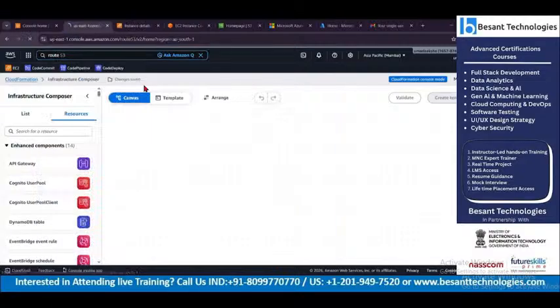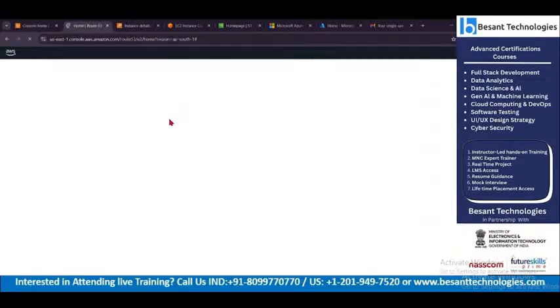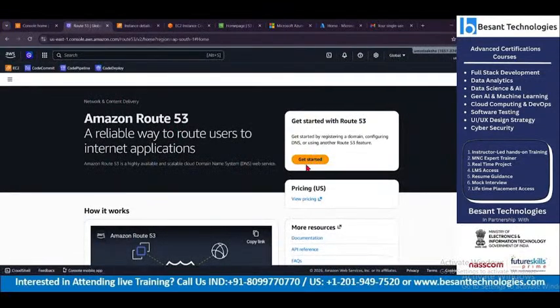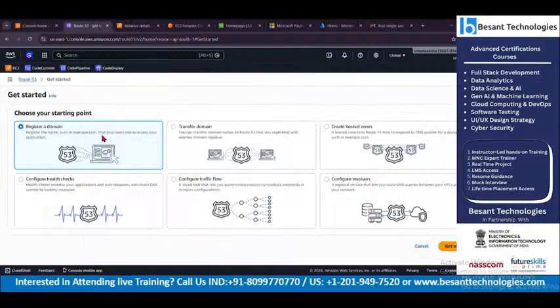If you could see here: register a domain, transfer domain, create hosted zones, configure traffic flow, check health checks, configure resolvers. Can you see this, Mr. Karthikeyan? These are all the vital services. When we talk about cloud, the cloud is helping us to migrate databases from one source to another source.